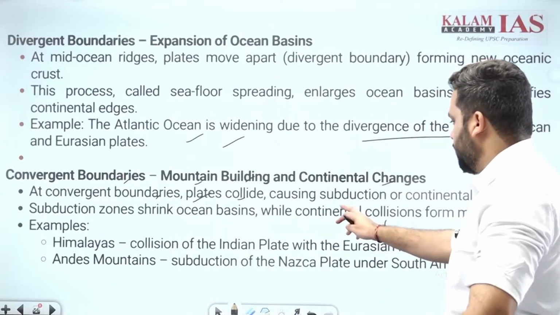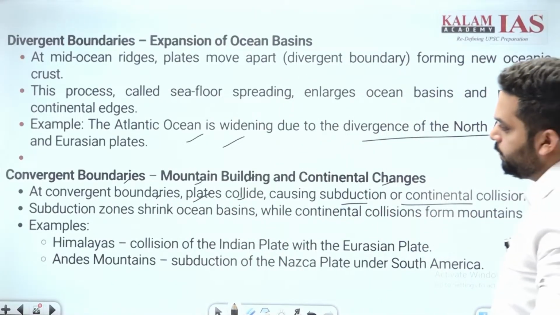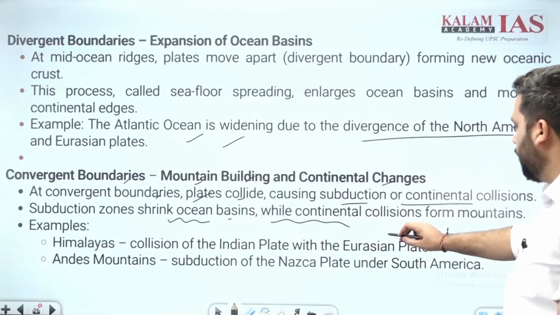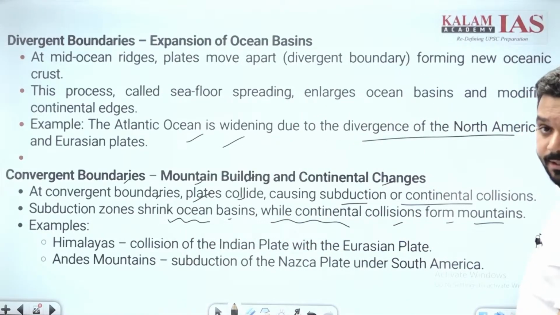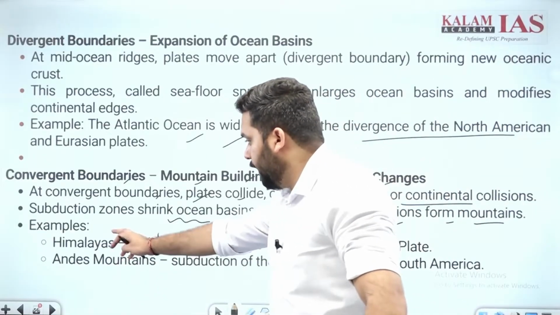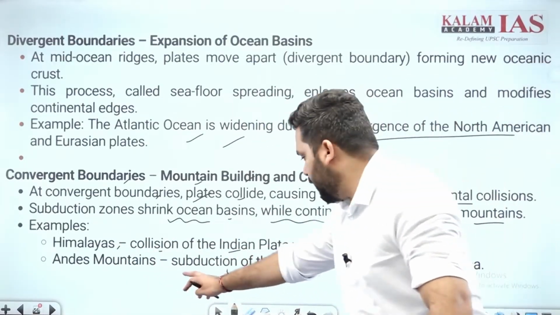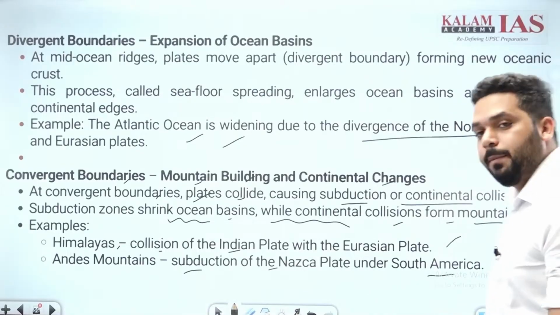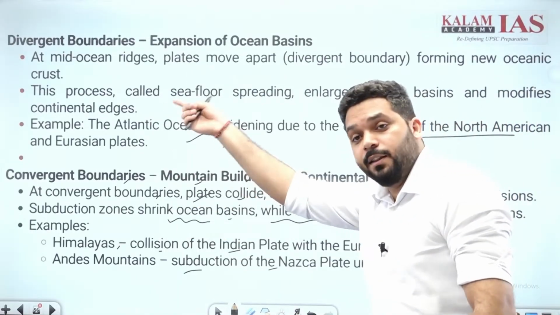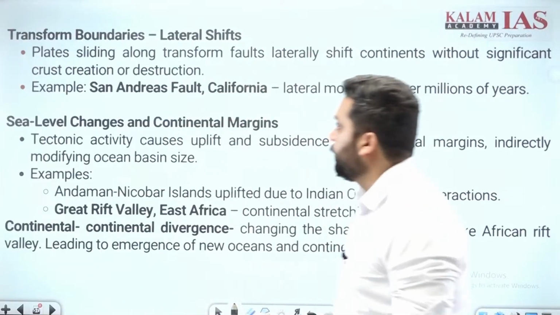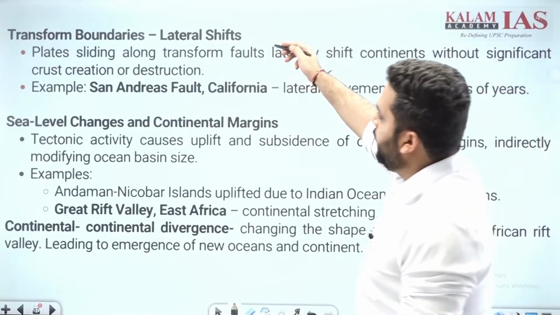Plates collide, causing subduction or continental collision. Subduction zones shrink ocean basin, while continental collision forms mountains. Okay. Examples: Himalayas, collision of Indian plate with Eurasian plate; Andes, subduction of Nazca plate under South American plate. We can show it in the diagram also.